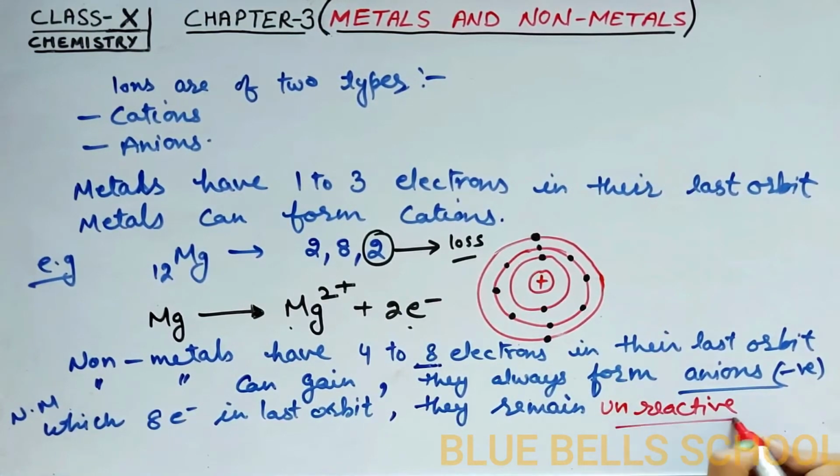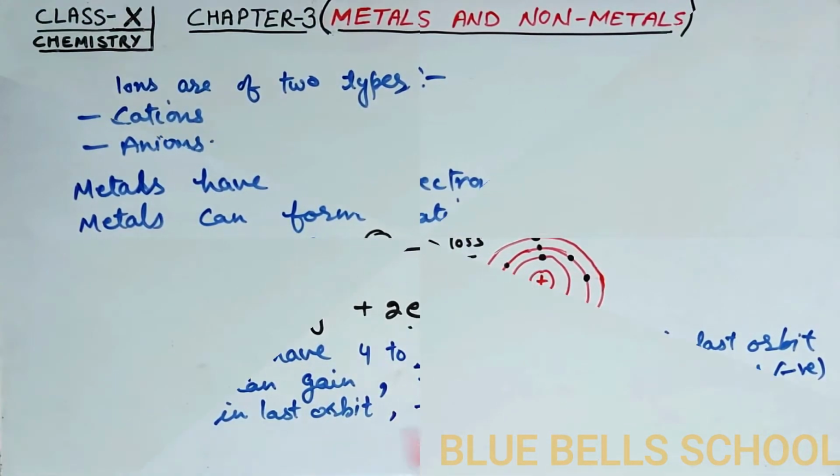Why do they remain unreactive? Because their last orbit is electrically stable due to the presence of complete 8 electrons, and it does not have capacity to either gain or lose the electron.